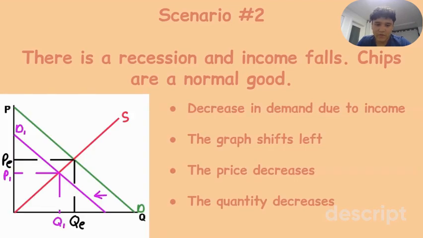Okay, so this is our graph here. We see that there's a decrease in demand due to income. The graph is going to shift left. Due to that, the price will decrease and the quantity will also decrease. Check your work, see if you got this as your answer. Let's move on to scenario number 3.